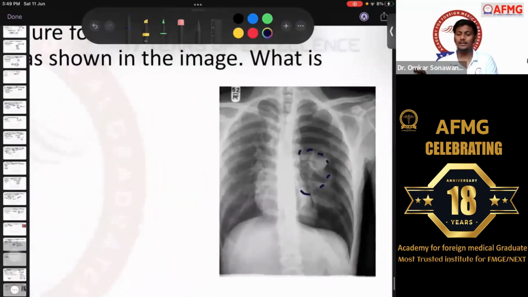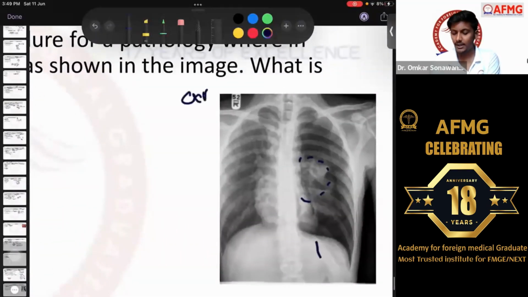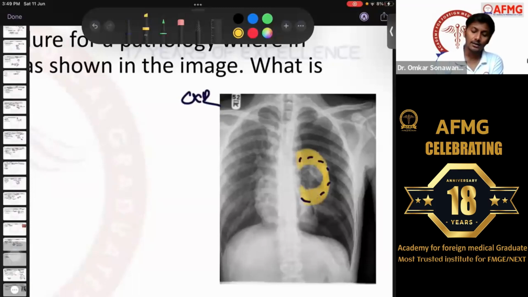So here if I just zoom in on the x-ray, what can you see on this chest X-ray? You can see this is the lung which is collapsed, and in the remaining part there is increased blackening. The size of the left thoracic cavity is increased. Why? Because there is hyperinflation, there is flattening of the diaphragm. If there is increased blackening, definitely there is accumulation of air. So please remember there would be increased blackening.